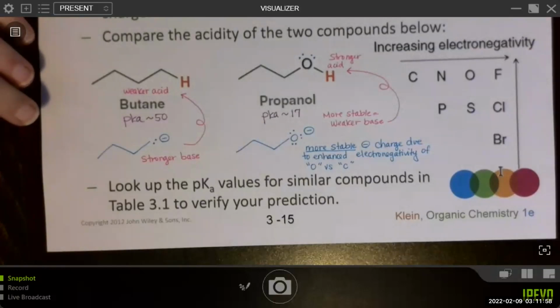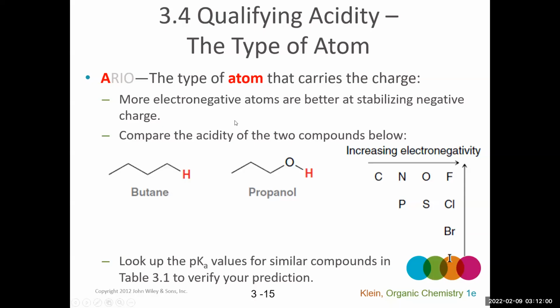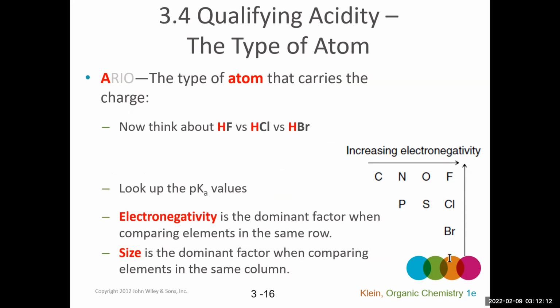So going back to the slides for a minute. Recall that when we want to compare two potential acids and figure out which is the stronger acid, we compare the stability of the conjugate base, and then use that information to give us information about acid strength. Okay, now let's look at another example. It says compare HF versus HCl versus HBr.